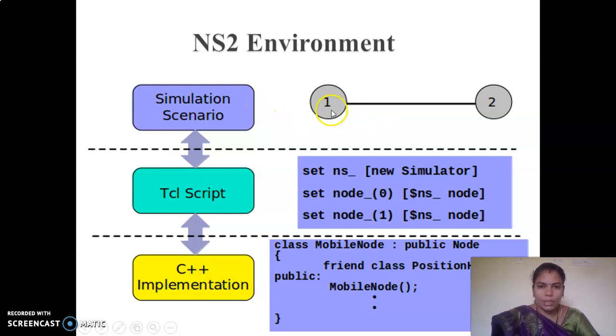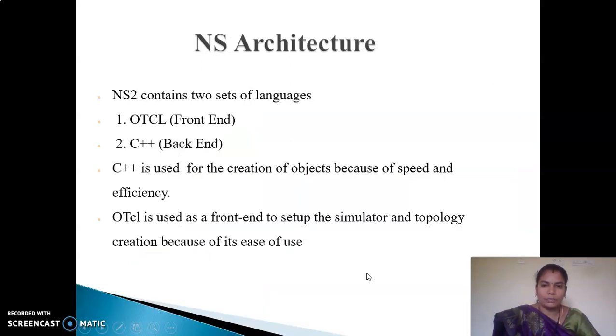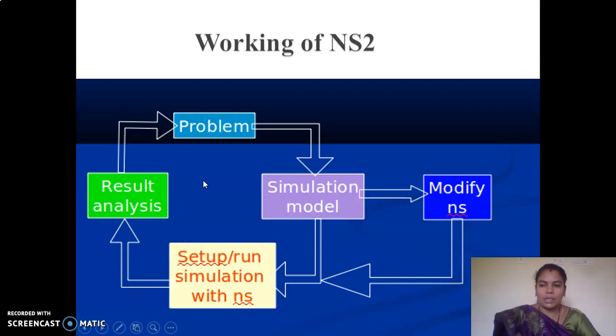Here I am simulating source 1 and source 2. This is our link. The Tcl script sets the NS simulator, sets the node, and the C++ implementation is the backend. It will set the node as the backend node here. This is our NS2 architecture. It contains two sets of languages. The front end is OTcl and the back end is C++.